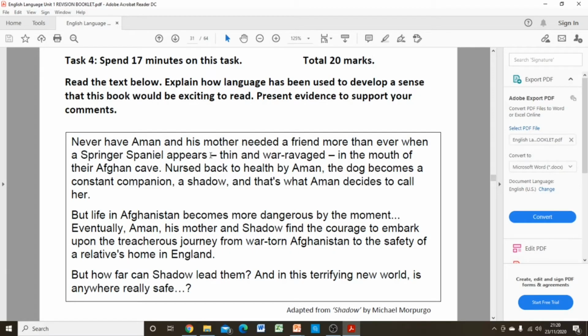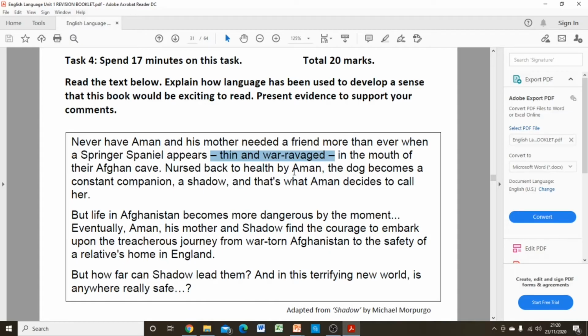Something that's important in this sentence, though, is the use of the two hyphens. Usually, you probably know this already, a hyphen is used to create a dramatic pause or indeed to give us extra information. So in this instance, it's giving us more information about this Springer Spaniel who appears thin and war-ravaged. So already we're getting a sense of imagery here, what the dog looks like, and it's war-ravaged.